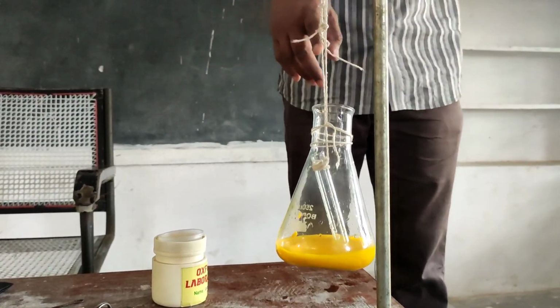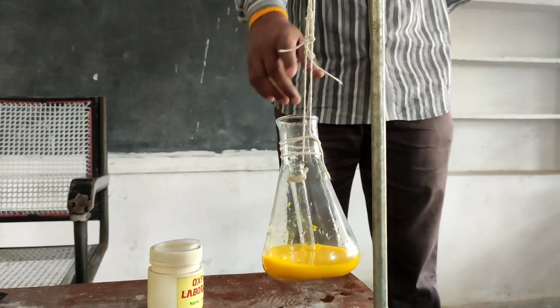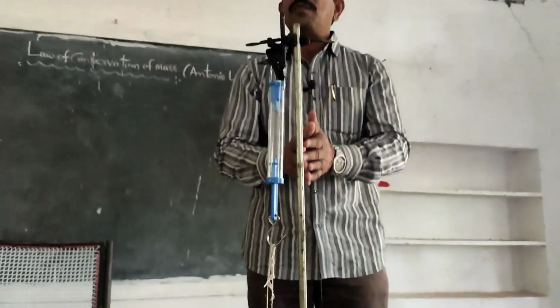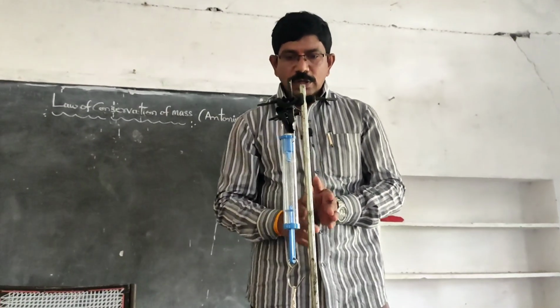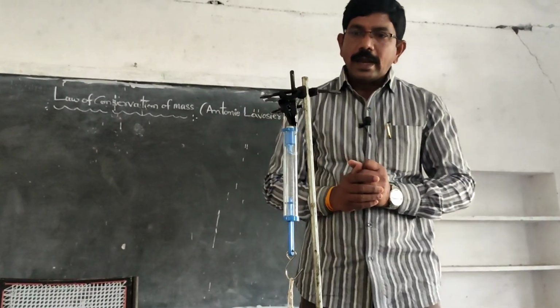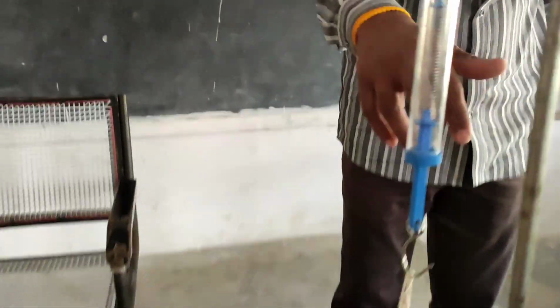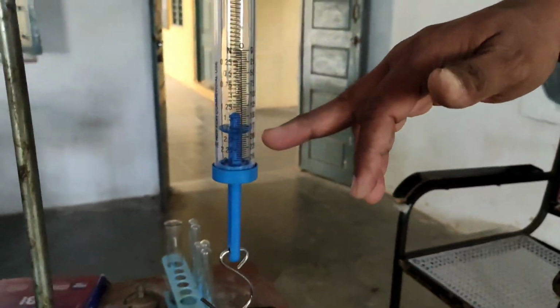Do you find any change in the color? There is a change in the color. So, new products are formed. Before the chemical reaction, its mass is 175 grams. Now, after the chemical reaction also, it is 175 grams.